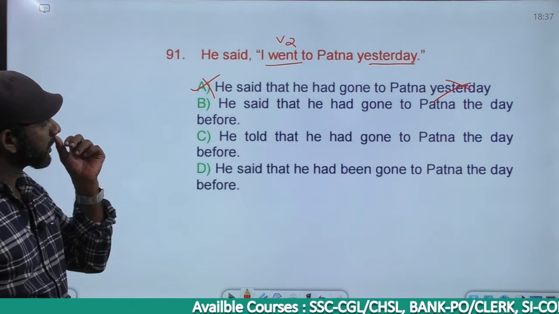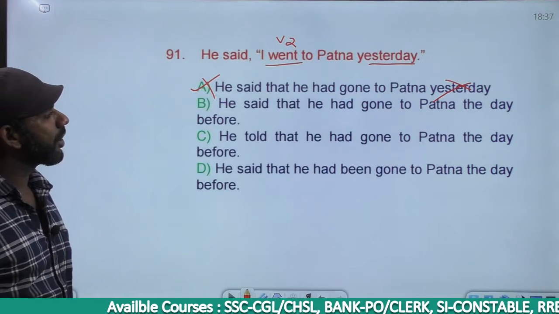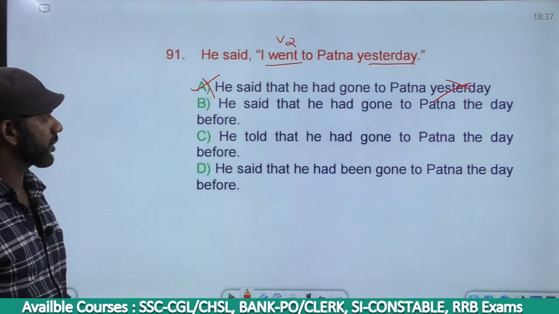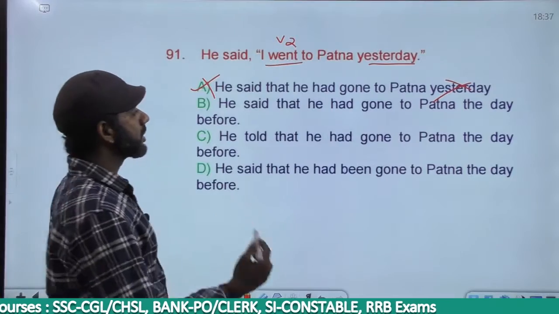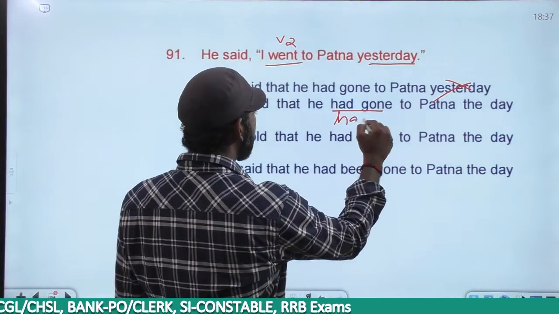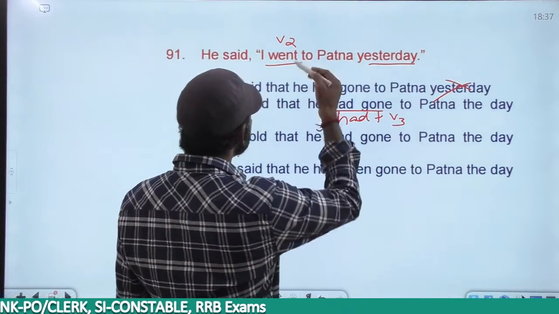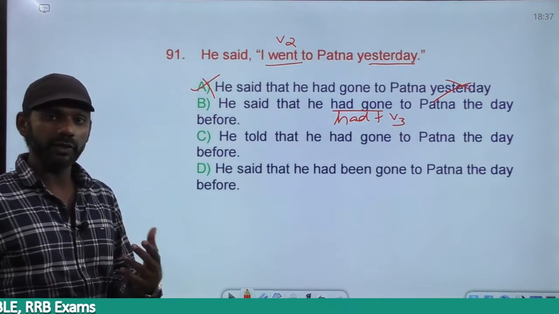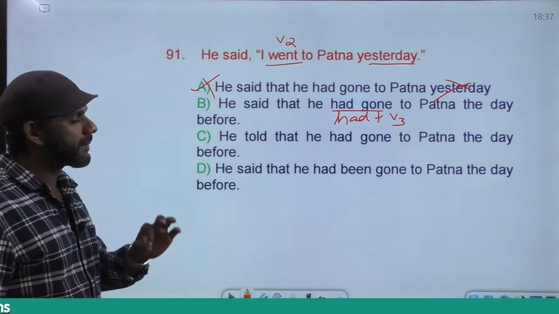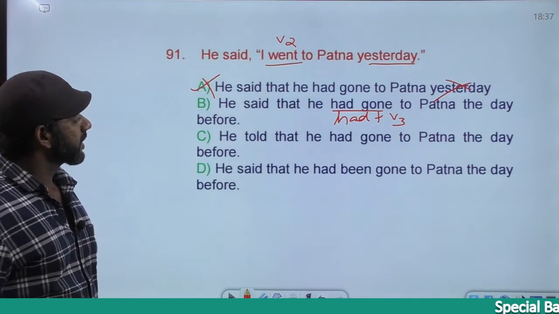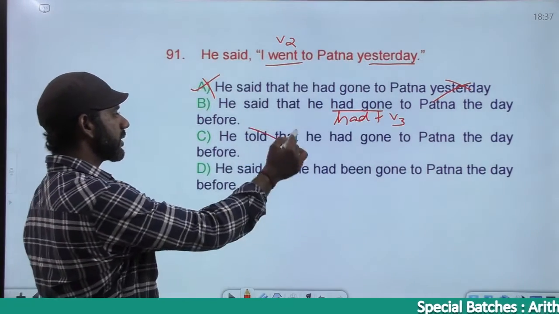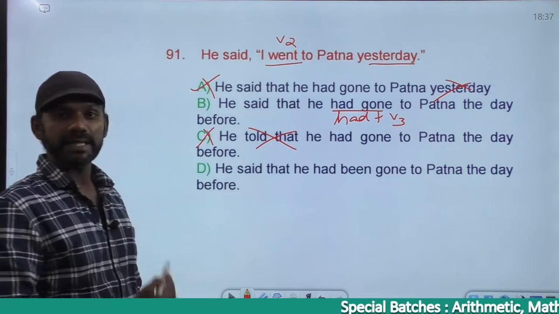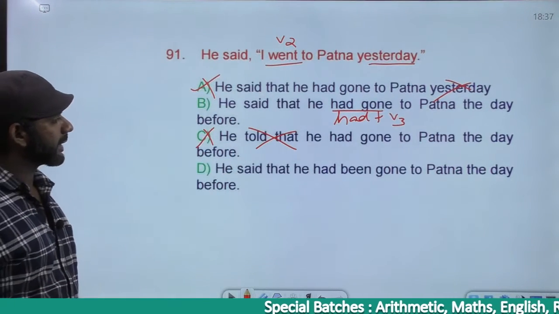Come to option B. He said that he had gone to Patna the day before. He had gone to Patna. Had gone is had plus V3, past perfect. Simple past became past perfect. Yesterday became the day before. The day before, the previous day, anything is fine. So B must be considered. Come to C. He told that. Told that is a wrong usage. Option C is eliminated.